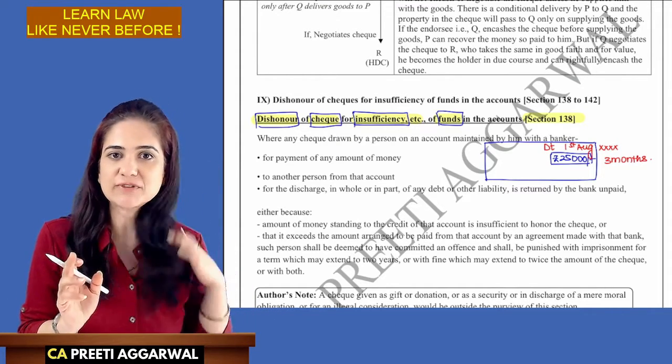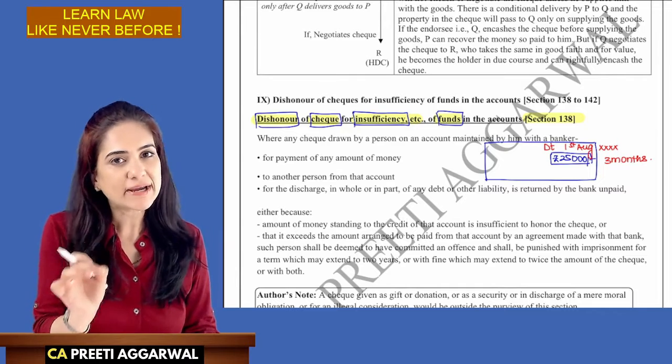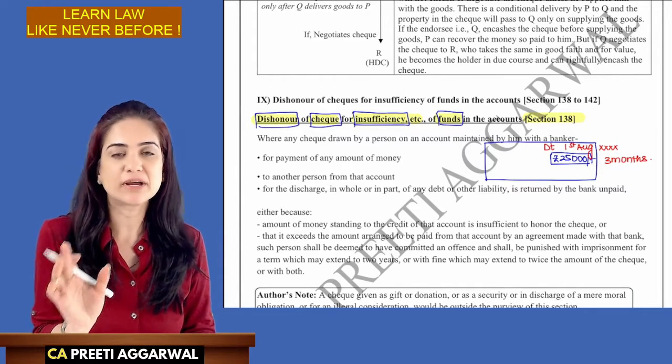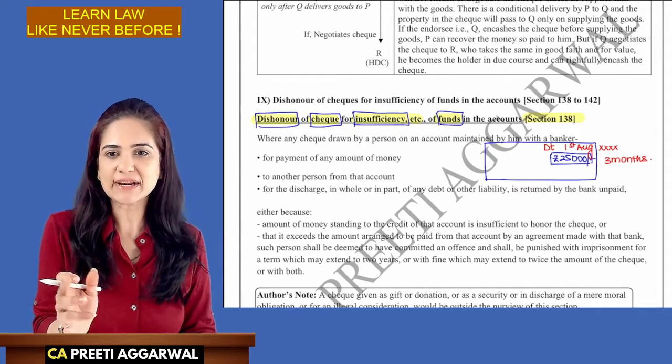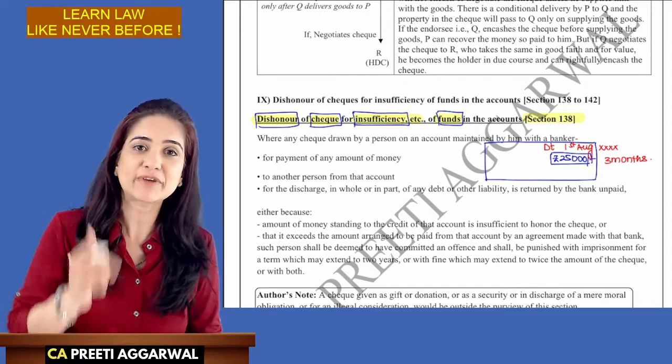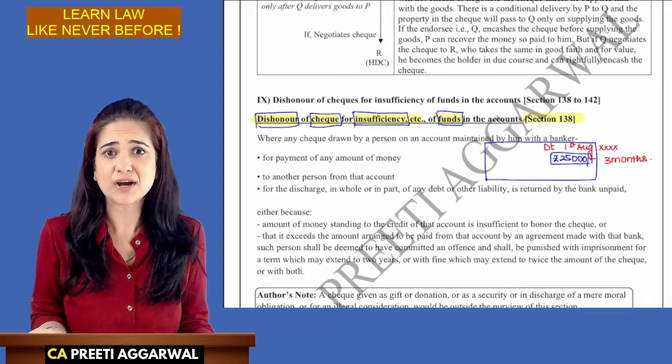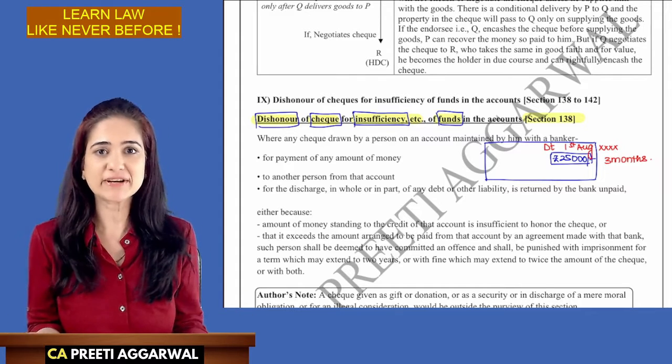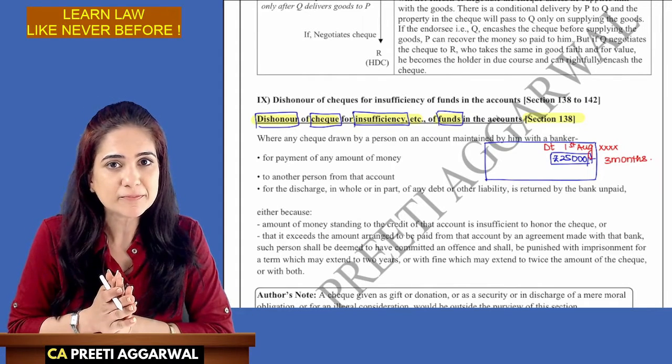See, the validity of the check is 3 months. So, I can deposit the check anytime within those 3 months. Your dad cannot say, "Arey, I issued the check today, you should have deposited the next day. Why did you wait for 1 month?" Arey, it is my wish. I can deposit the check whenever I want during the validity period.